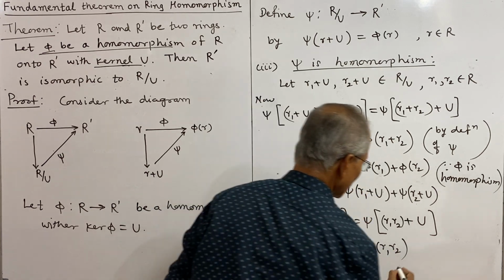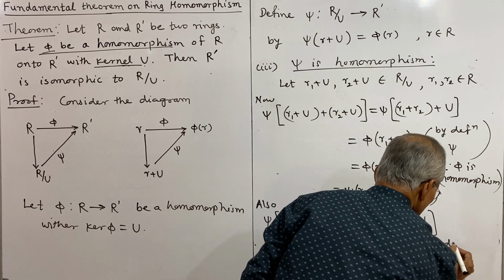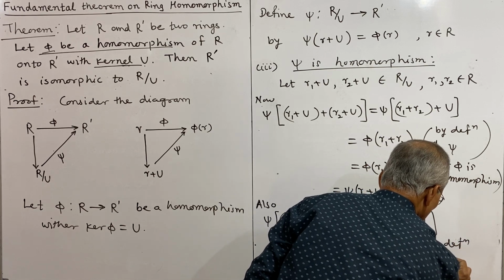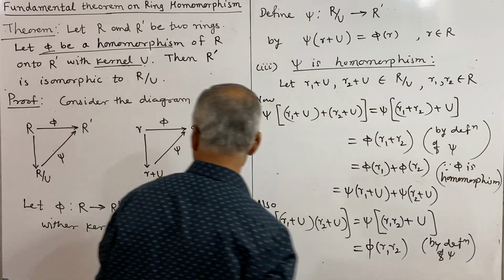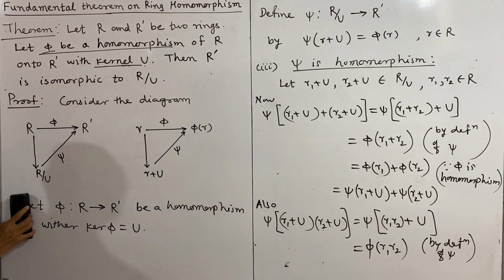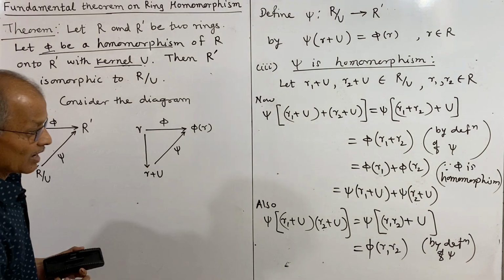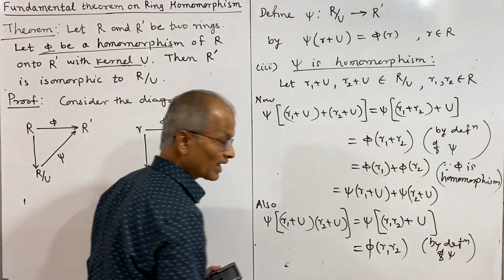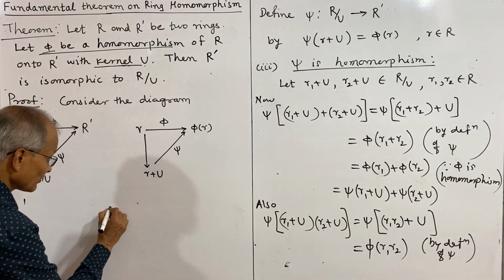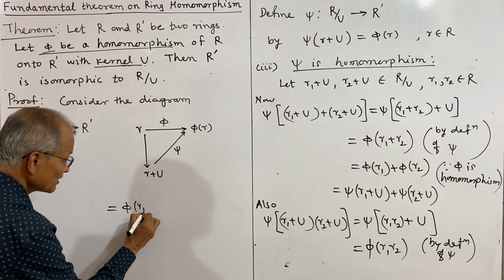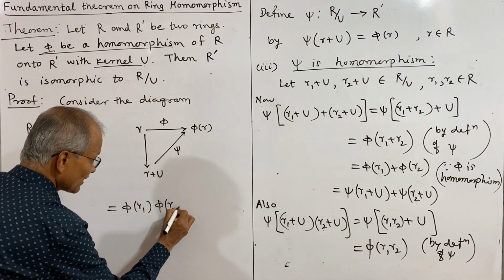Since phi is a homomorphism, this is equal to phi of r1 into phi of r2.